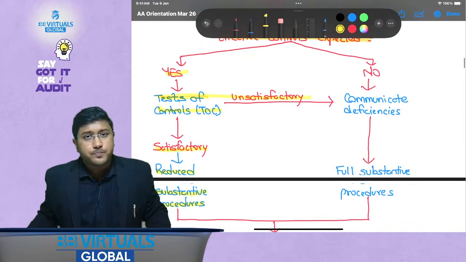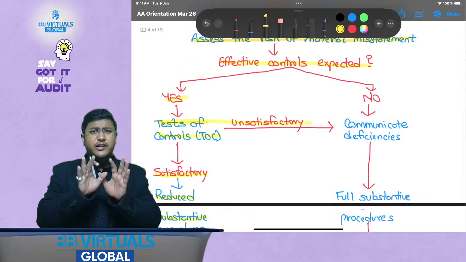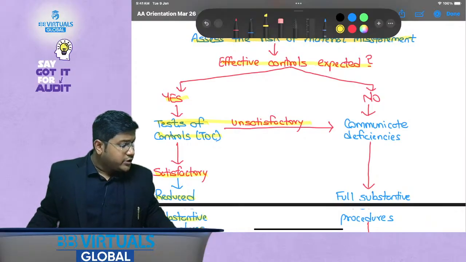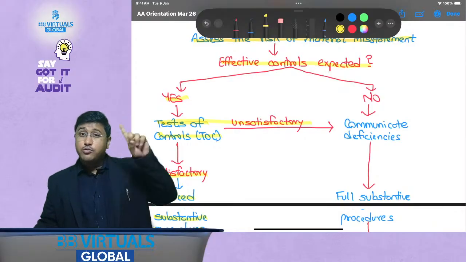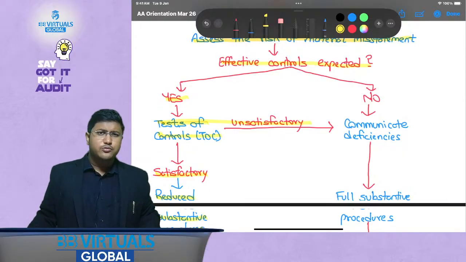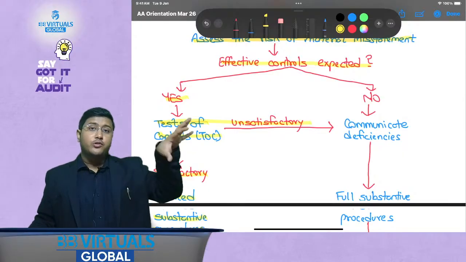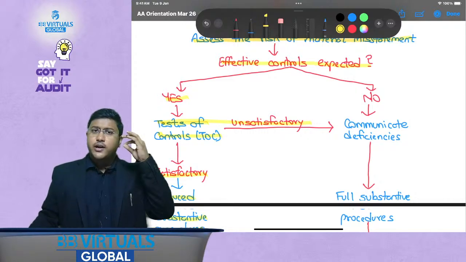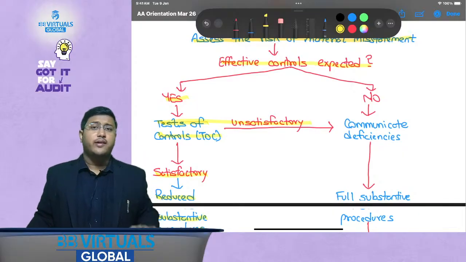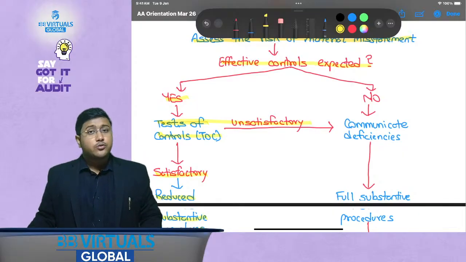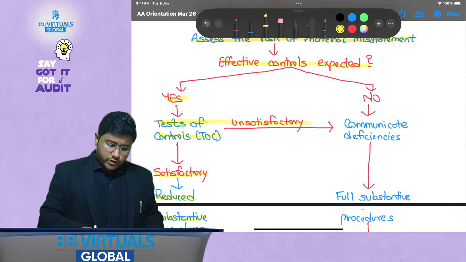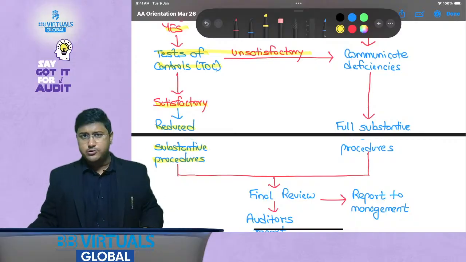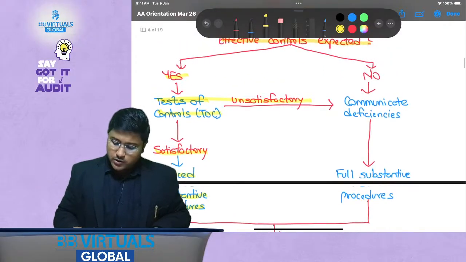What is this? This is basically testing of controls, that is, whatever the internal controls are. For example, in this video we are allowing everybody to attend this orientation session, but when you enroll for classes, do you think everybody would be allowed to attend those sessions? No. Why? Because there's a process that needs to be followed. That process is an internal control to ensure that only authorized students are able to access our regular lectures, right? So test of controls would be there, and if controls are working effectively, the audit procedures might be reduced a little based on the professional judgment of the auditor.